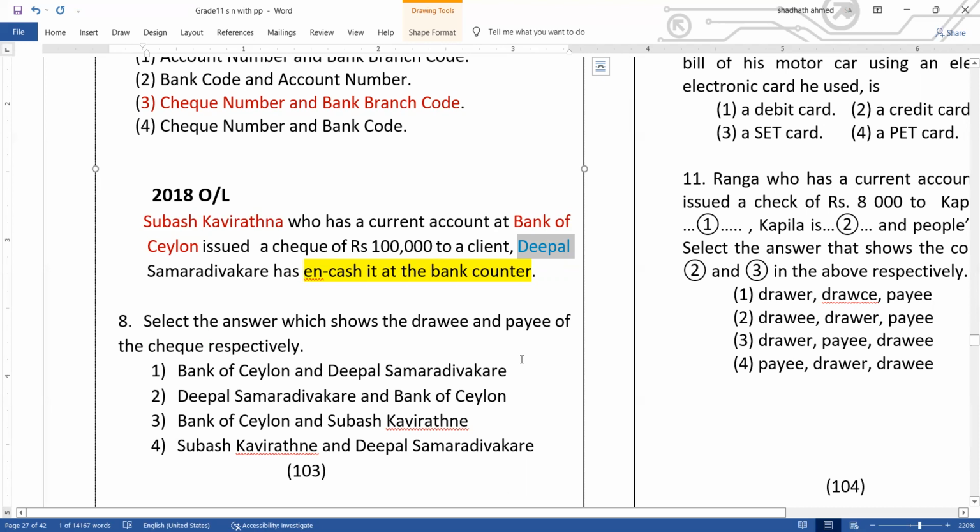The one who is issuing and signing the check we call the drawer. The issuing one's current account bank is called the drawee. So the question is drawee and payee: the drawee is Bank of Ceylon, the payee is Deepal. Therefore, the answer is number 1.